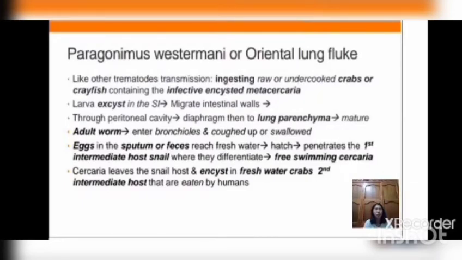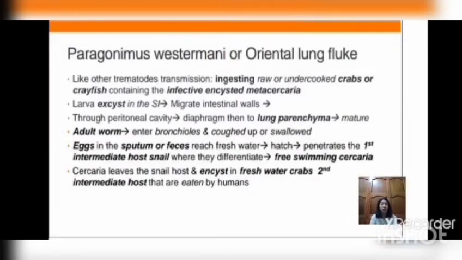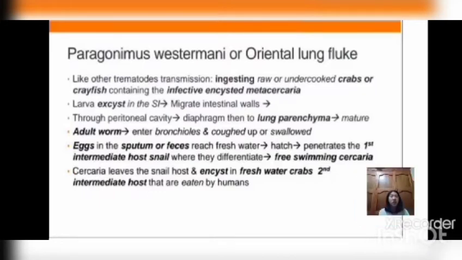It can pass through the peritoneal cavity, then to the diaphragm until it reaches the lung. Then it can damage the parenchyma. The adult form will mature in the lungs. The adult worm will enter the bronchioles and is then coughed up or swallowed.